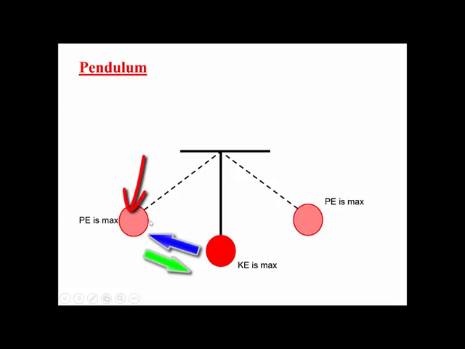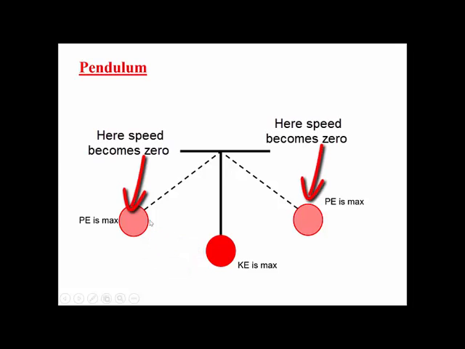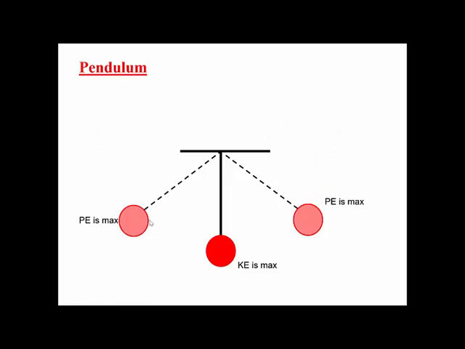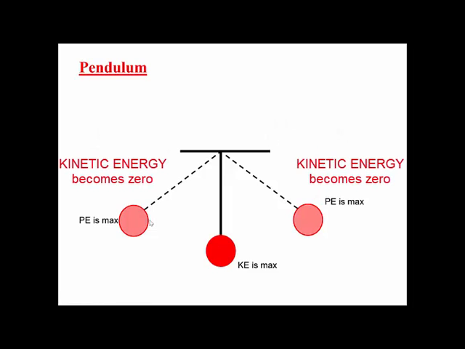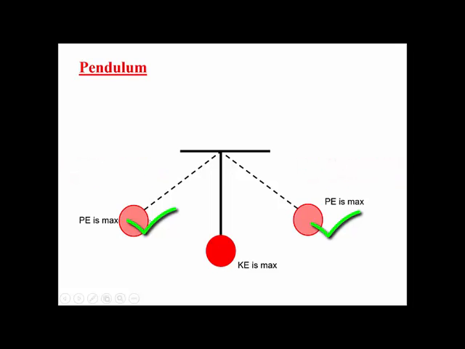So when it stops for a moment, the speed of the ball will become zero, isn't it? Because it does not have any speed right now, because it is at the extreme position here. Kinetic energy will become zero, because the kinetic energy has v in it, half mv square. So at this point as well as at the other extreme point, the kinetic energy will be zero, but the potential energy will be maximum.